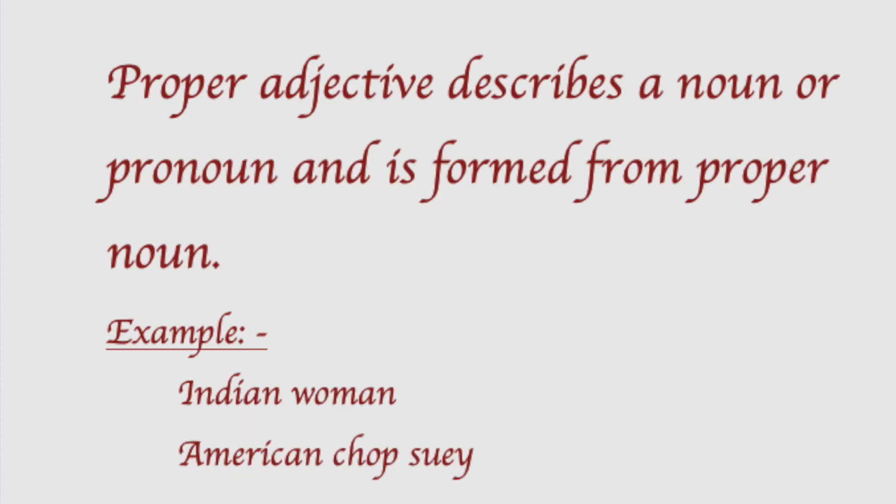Let's begin with proper adjective. A proper adjective describes a noun or pronoun and is formed from a proper noun. Okay, if the proper noun is America, the proper adjective will be American. Similarly, for India, it will be Indian, an Indian woman, American chopsuey.